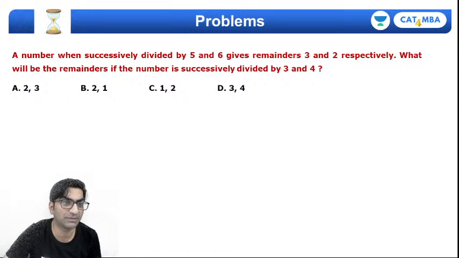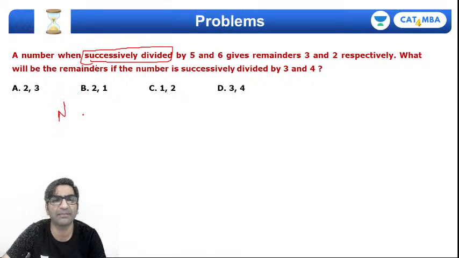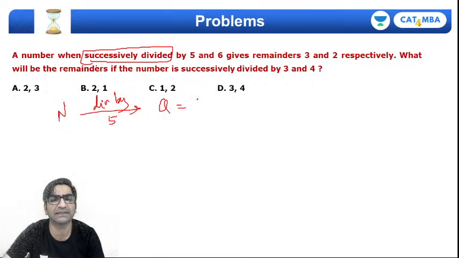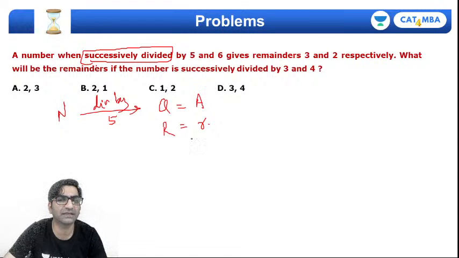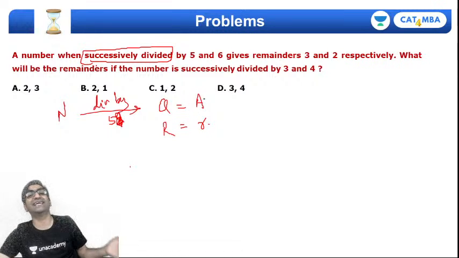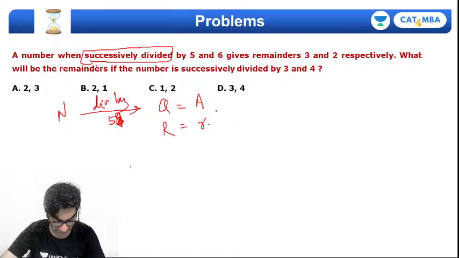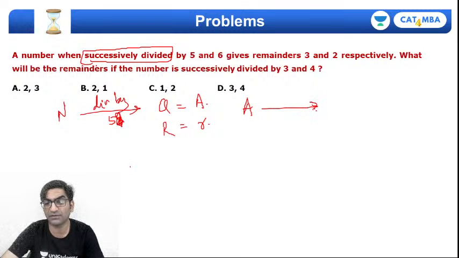Be careful because this one says successively divided. What does that mean? First we had n, and I divided it by 5, so I got a quotient a and a remainder r. And then the question says if this number is successively divided by 3 and 4. Oh, it's not over yet, first we divided by 5. So the next division is by 6. How do I divide successively by 6? I take a now, the quotient after the first division.